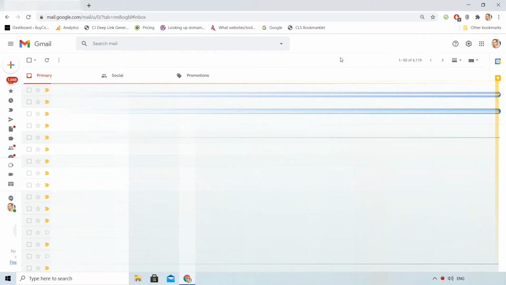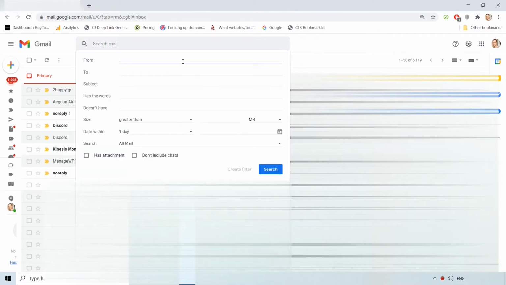I have already logged in to my Gmail account. I will use the Gmail advanced search, this arrow that you see on the top. This is the advanced search for Gmail. And I will search for all emails from a sender with the domain Quora.com.